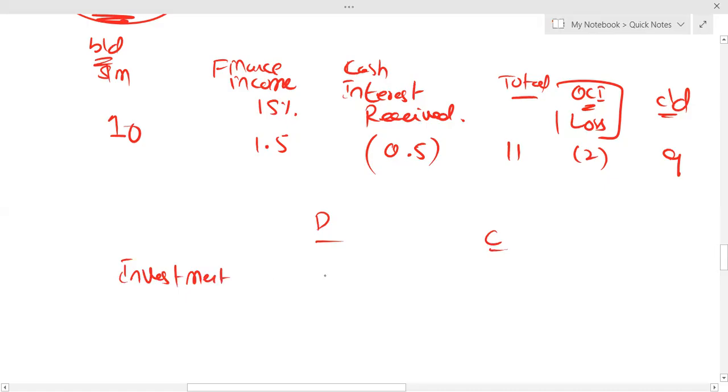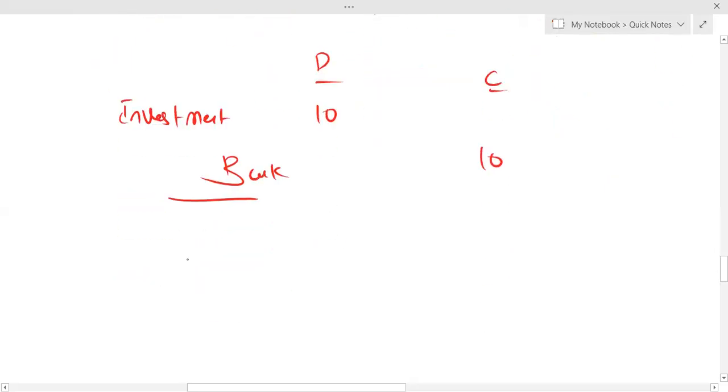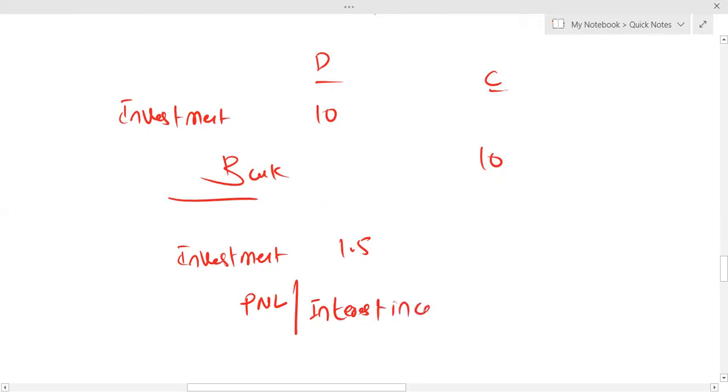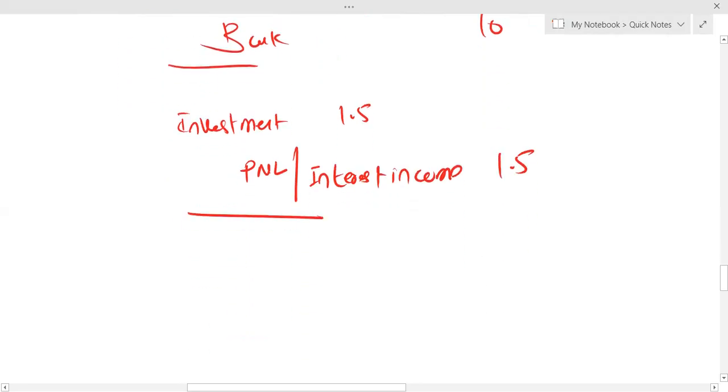I'm just making few entries for you. Investment 10, bank 10. Another entry, investment 1.5, profit and loss, that is interest income, finance income. Then entry of 0.5, bank 0.5 million debit, investment 0.5 credit.